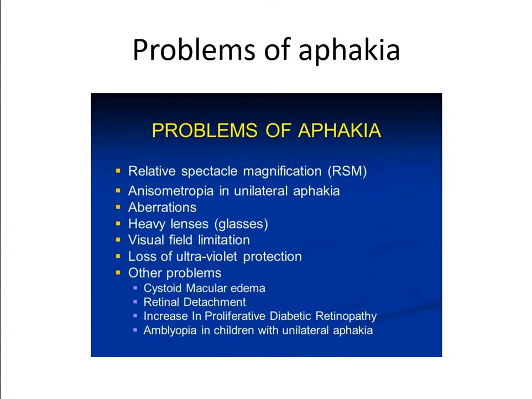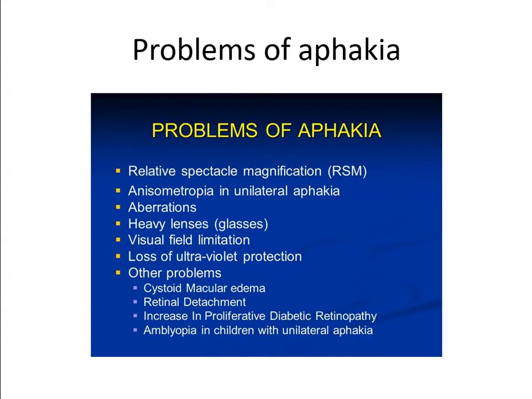If the patient has unilateral aphakia, if one eye is normal and the other you have left aphakic, then when you give aphakic correction, one eye will be seeing a normal size image and the other eye will be seeing a 33 percent magnified image. These two dissimilar images, the brain cannot fuse. So the patient will start seeing one object as two. It is known as anisometropic diplopia.